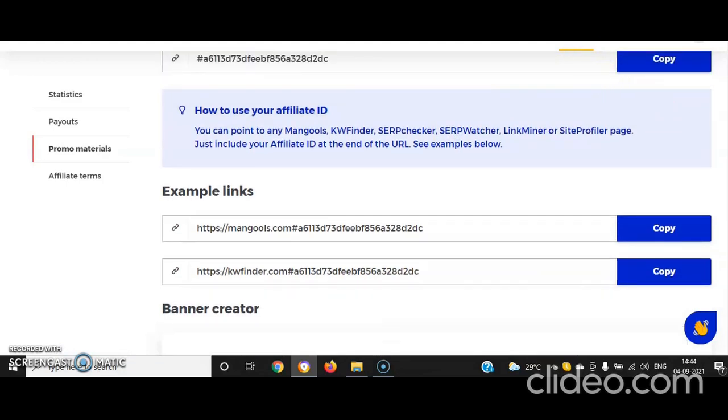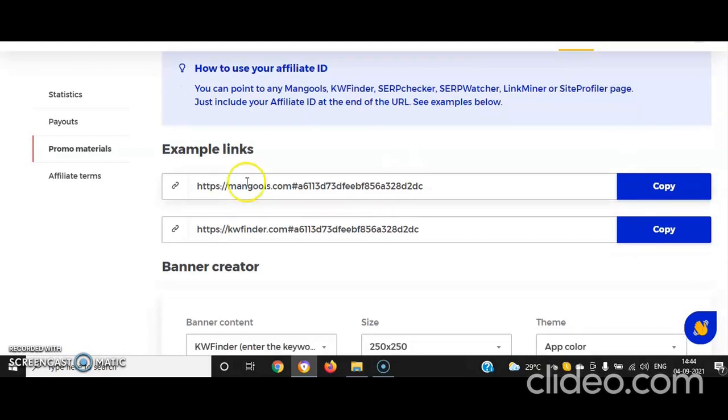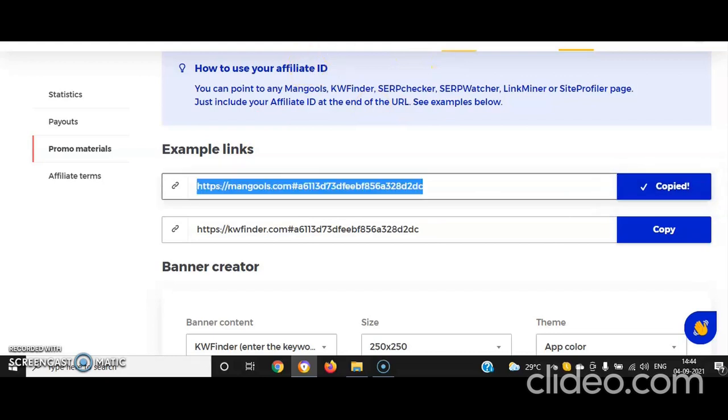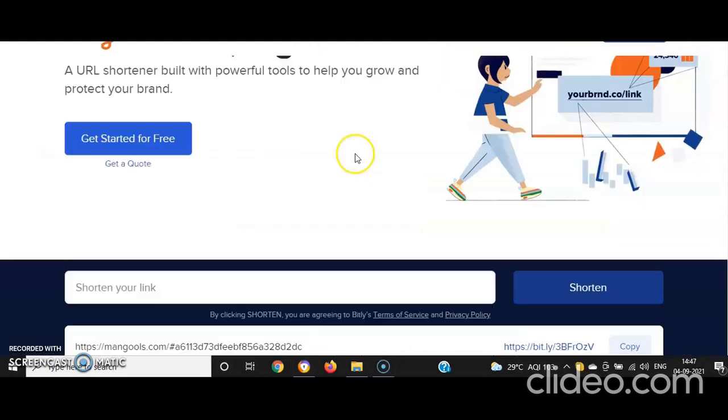Here we can find the affiliate option. What we need to do is simple: click on the affiliate option so that you can get a link. For example, you can see my link is here. After that, you need to copy this link and go to another website, bitly.com.